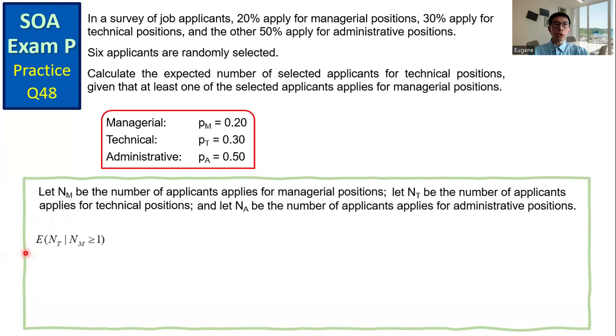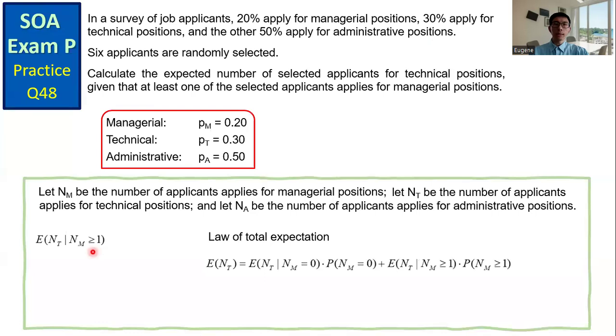We need to get this conditional expectation, the expected value of NT given that NM is greater than or equal to 1. Make use of the law of total expectation. The expected value of NT equals the expected value of NT given that NM equals 0 times the corresponding probability that NM equals 0, plus the second term, the expected value of NT given that NM is greater than or equal to 1 times the corresponding probability. And we need to get this quantity.